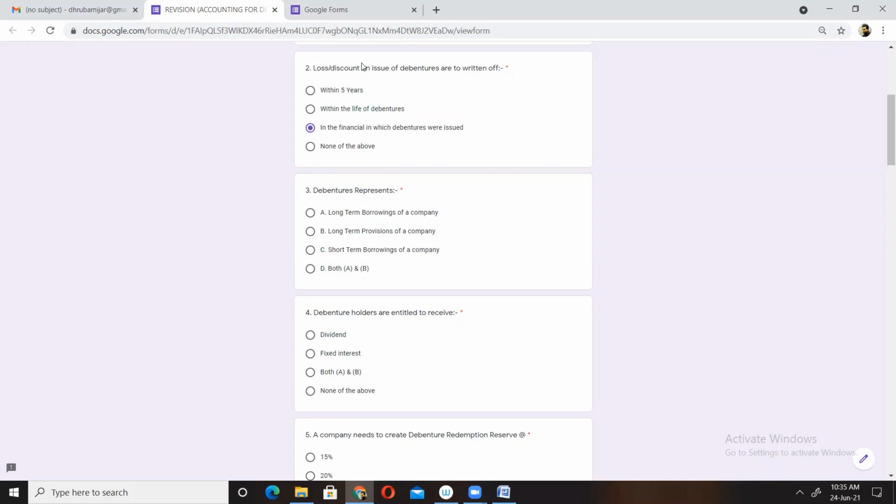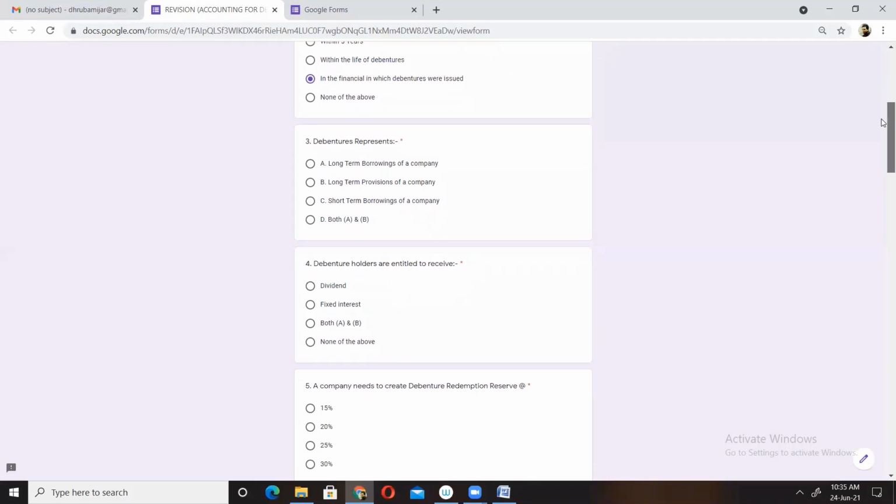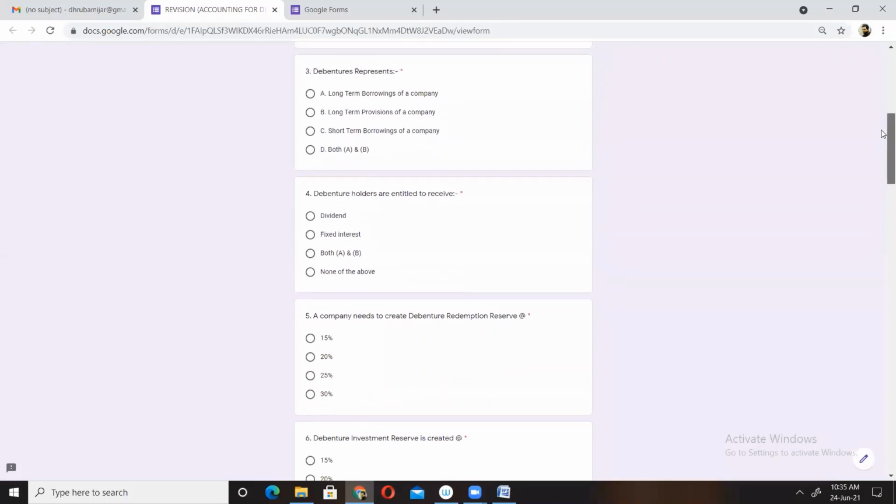Okay, so remember this point. I repeat, loss or discount on issued debentures should be written off in the financial year in which debentures were issued, and not within the life of the debentures, or not within the 5 years or 10 years.